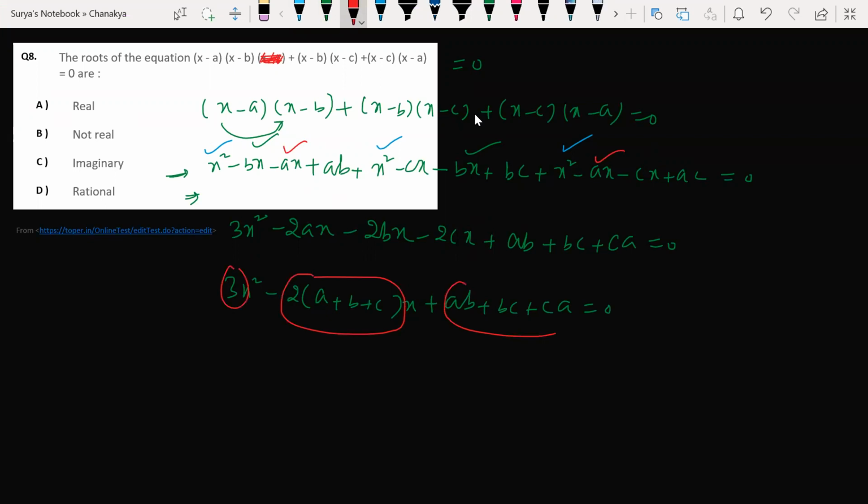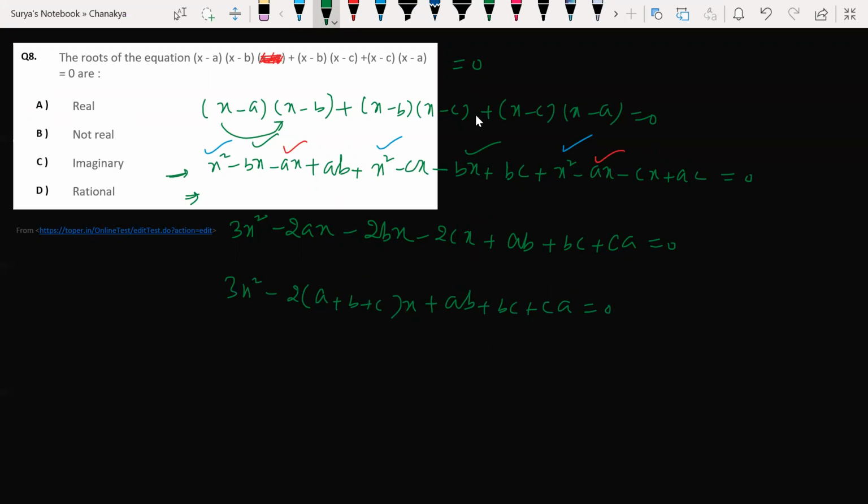Sir, can you tell what discriminant means? Sir, but what if a has a negative value? A, b, and c having negative values is not a big deal at all. If a has a negative value, the graph changes because of that. Upward graph, downward graph. Already we discussed that. That is not a big deal at all.